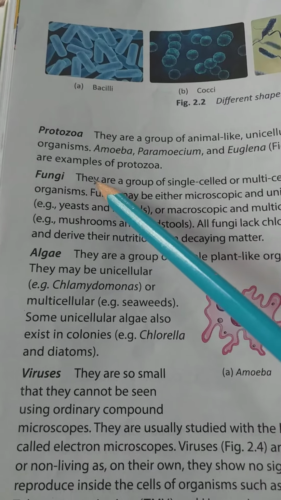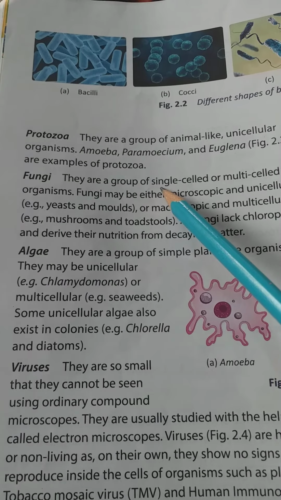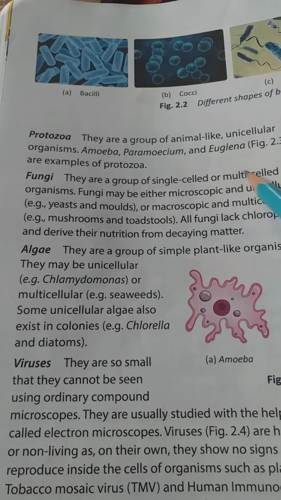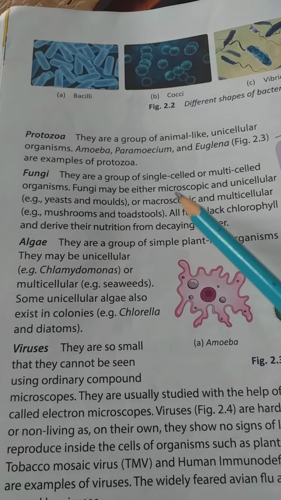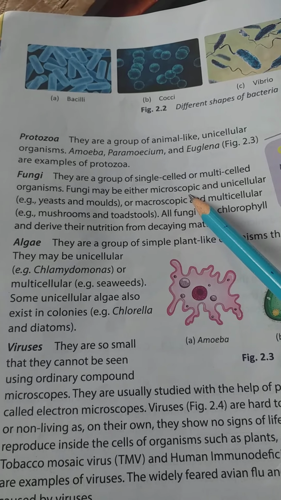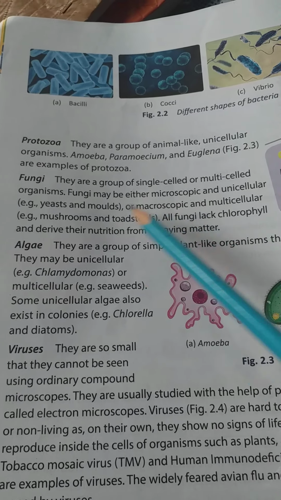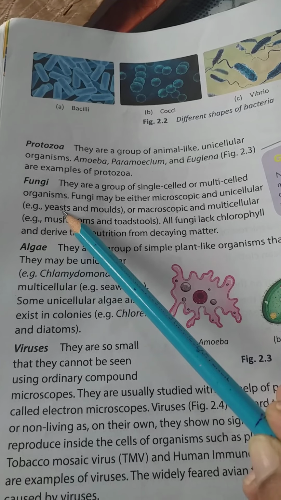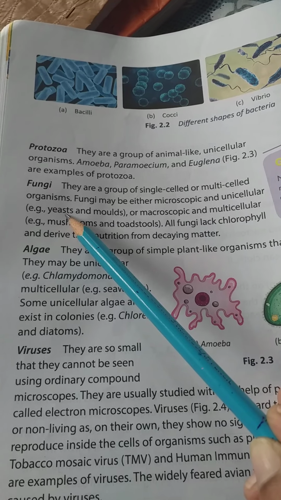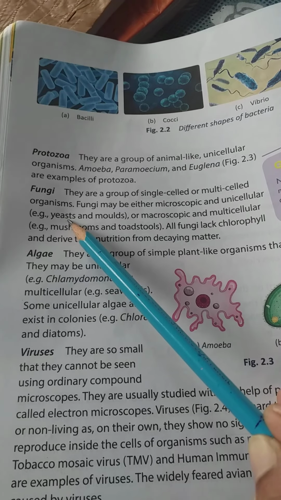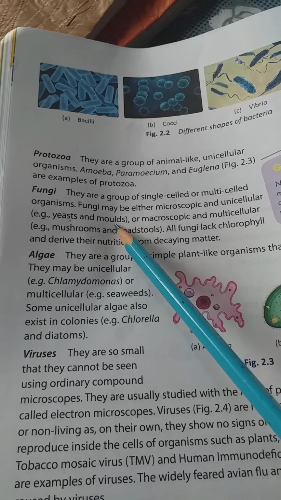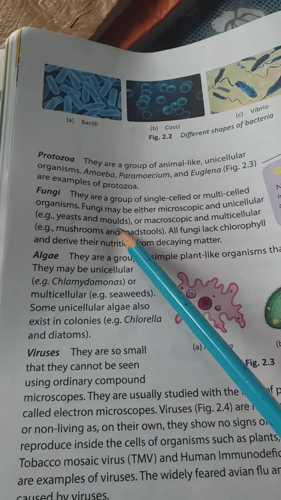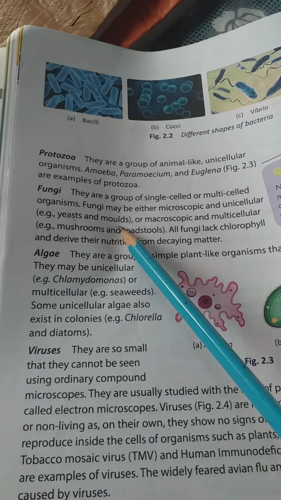Third one is fungi. They live in a group. They are single celled or multi celled organisms. They are microscopic only. Best example, yeast cells, baker's yeast we say. To prepare some bakery foods like cakes we use this yeast. And molds, bread mold means this fungi lives and grows on decaying bread.